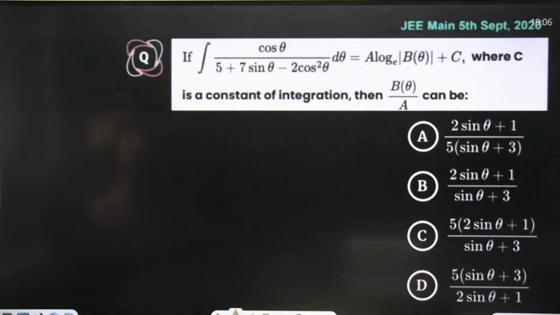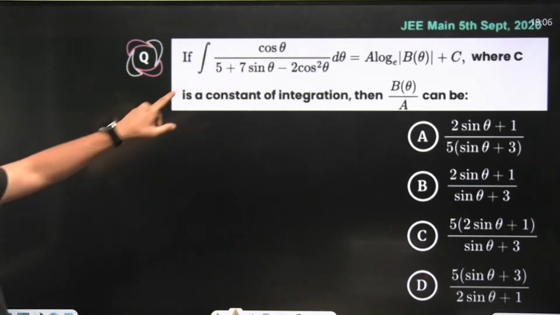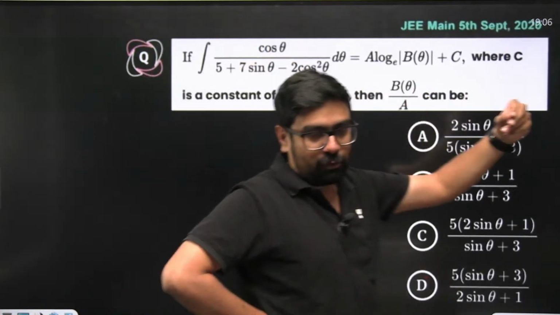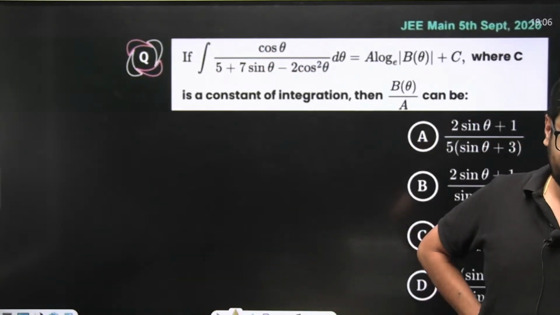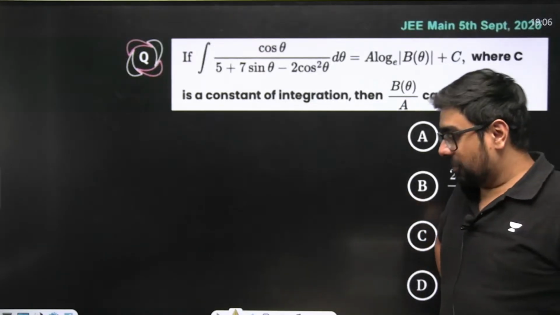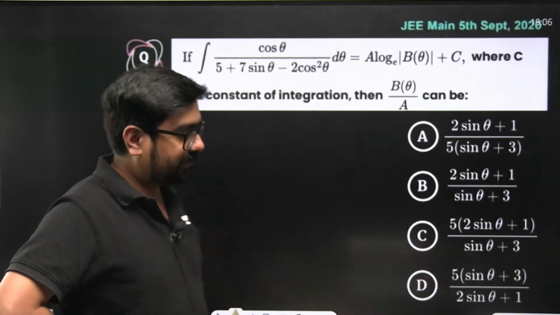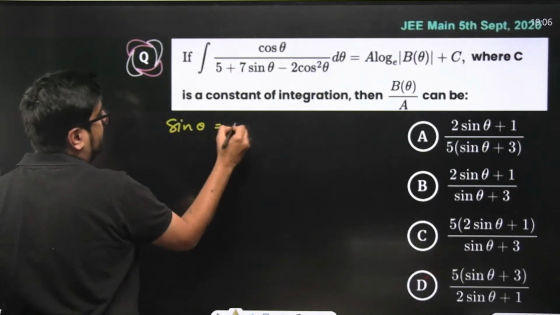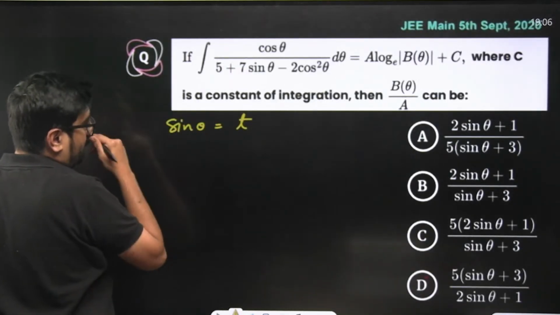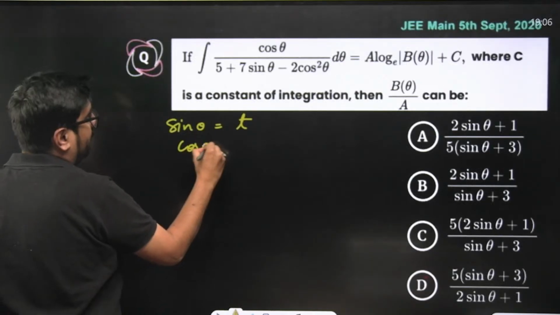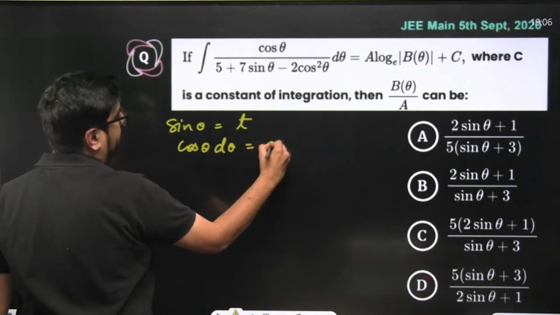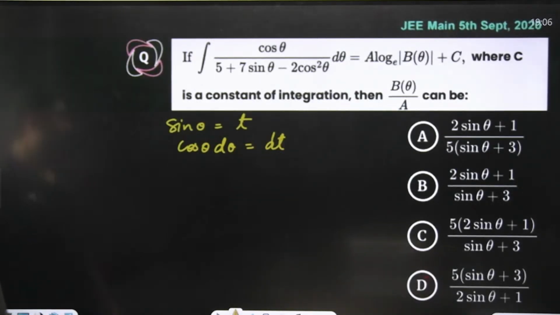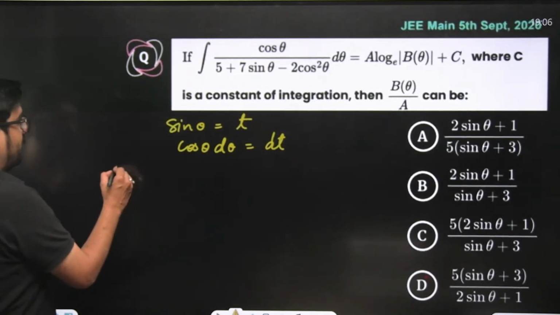Over here. Come on. Try to think. Already we know the strategy because cos theta d theta is there. So we are going to take sin theta as t. Correct? Cos theta d theta is there. Without even thinking, we can take sin theta as t. Your cos theta d theta will become dt. Okay. Is the problem solved now? Most of it is solved.